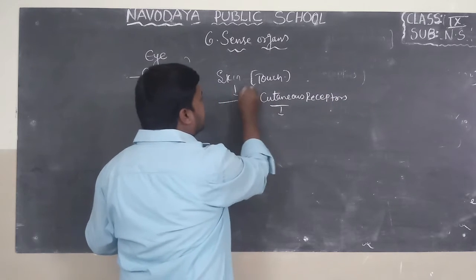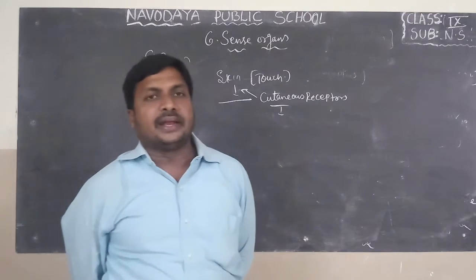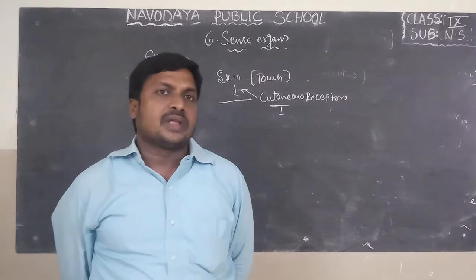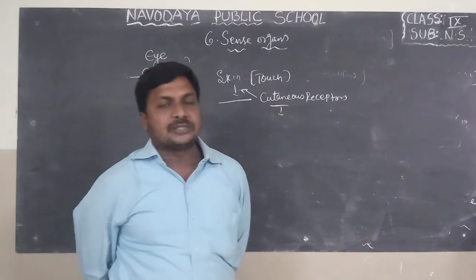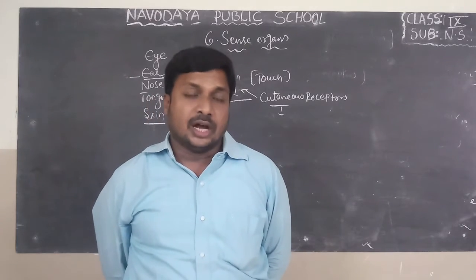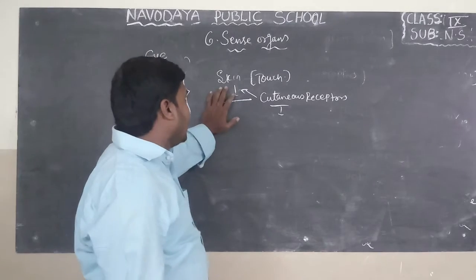The word cutaneous indicates skin. If you look at the skin, we can find mainly two layers, that is epidermis and dermis. And if you observe the dermis, we can find hair follicles, blood vessels, nerves. All these are present in the dermis part of the skin.